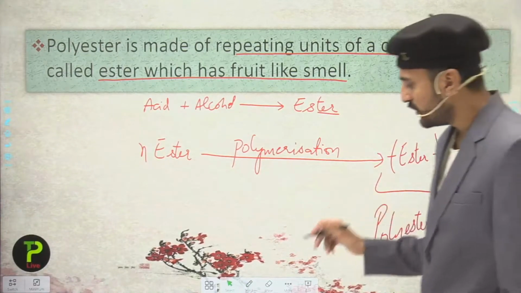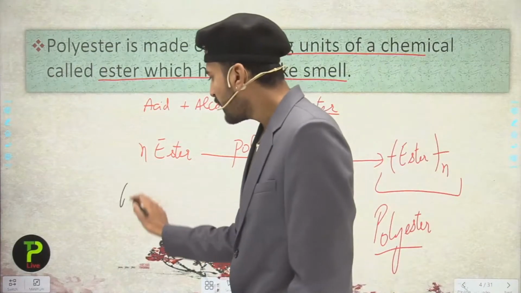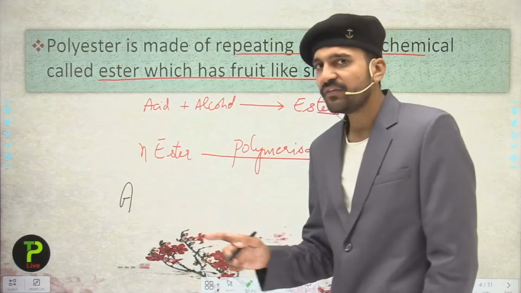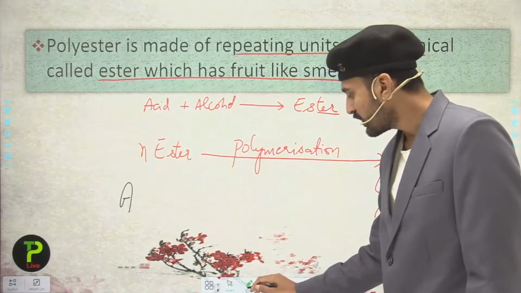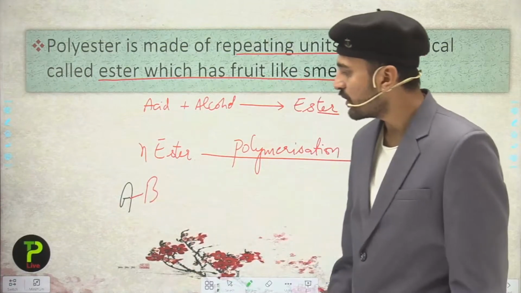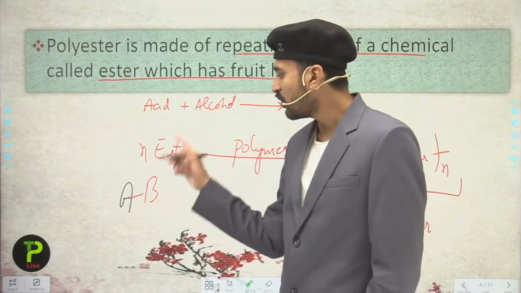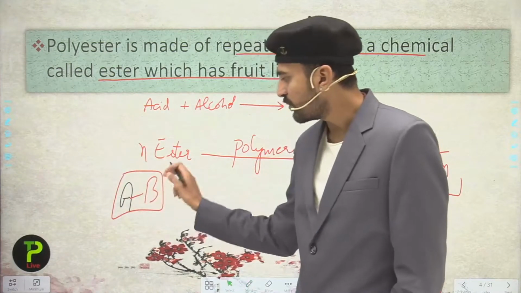So students, just have a look over here. If we take the black A, it is representing the acid, while the alcohol is represented with the red, which is B. So I am representing an acid with A and alcohol with B. When they react together, this is forming an ester.